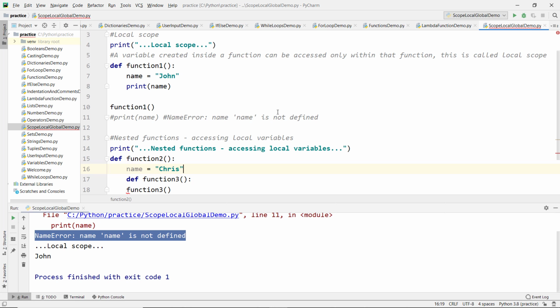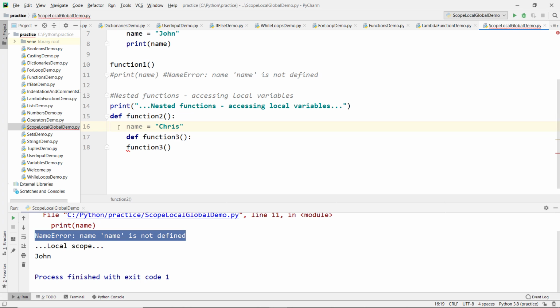So name is a string variable, and now let's access it inside function3. In this case the local variable name is created inside function2, but we are accessing it inside function3. Function3 is created inside function2, so that is a nested function.